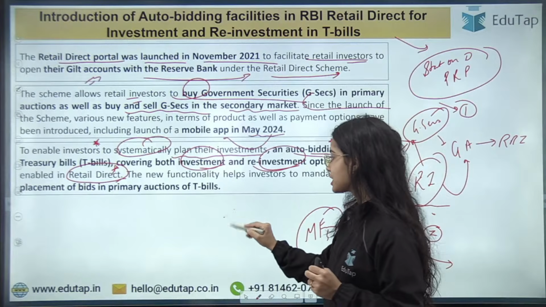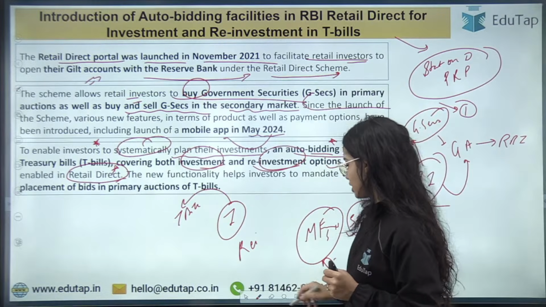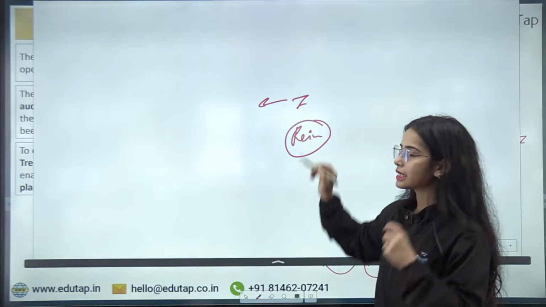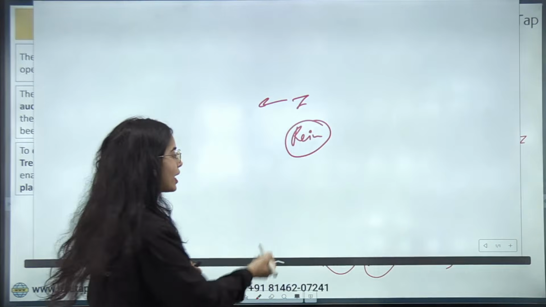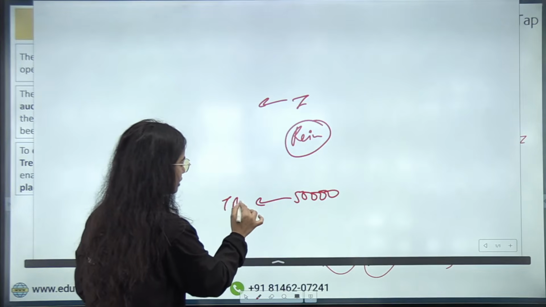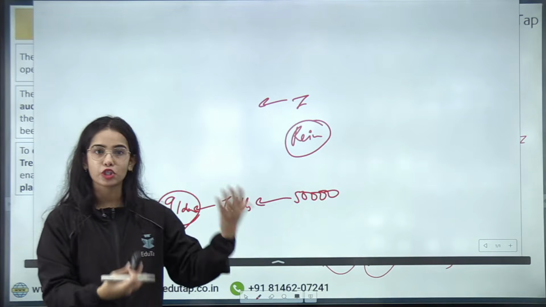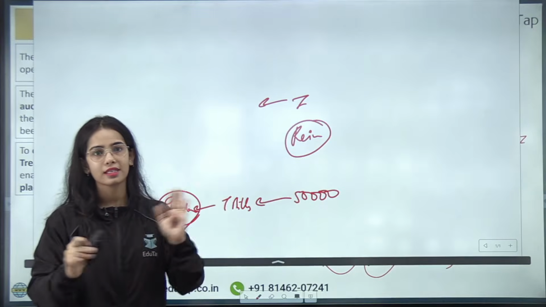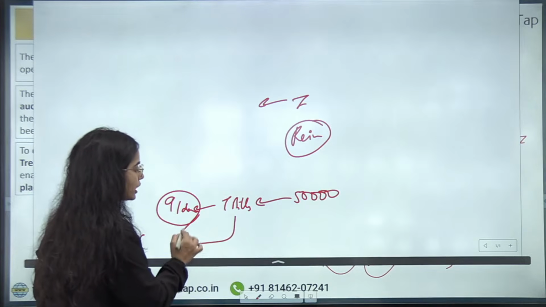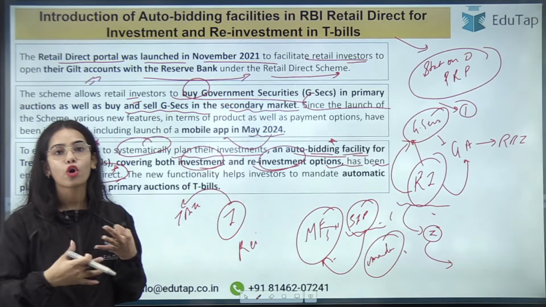So if you want to invest in the treasury bills, or you want to reinvest, it means, let's say you had invested money previously. You had invested, let's say, 50,000 rupees previously in the T-bills. Now these T-bills were for 91 days. Now these T-bills have matured, and the money you can withdraw. Okay, so now these T-bills are maturing, and you want this money to be reinvested. So that can also happen on an automatic basis.